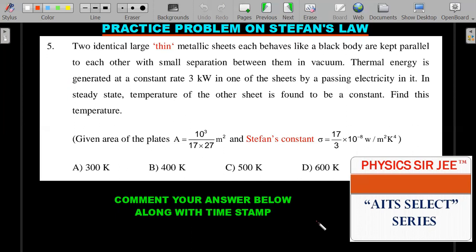Okay, so here's another interesting question. This is definitely a JEE advanced level question, but it's very basic level one. You should be able to guess through it. It appeared in one of the AITS exams. So just selected this for your practice.